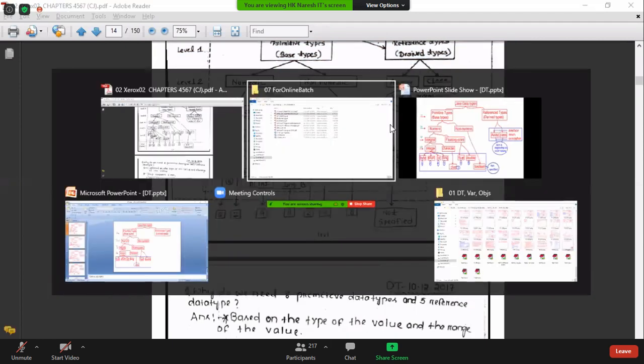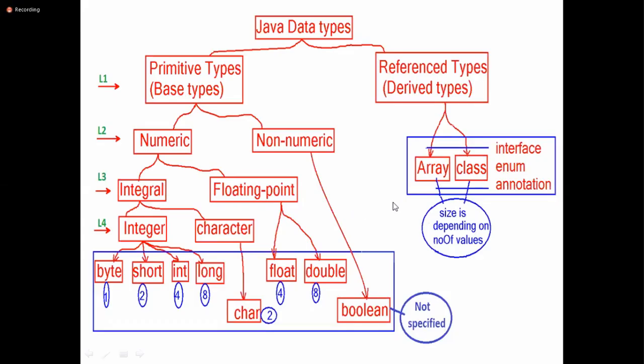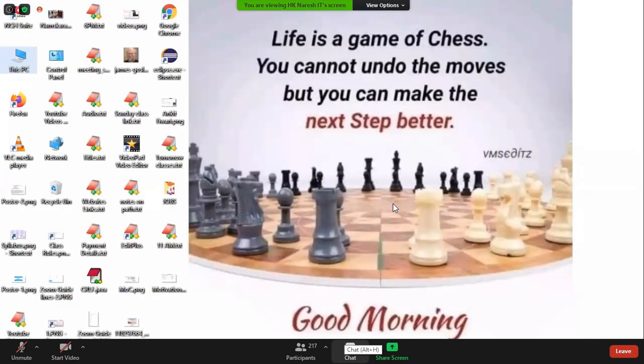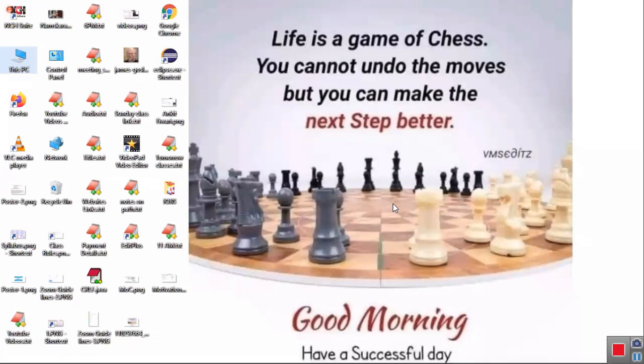Next question, from this hierarchy. Before going to the next one, first recollect: just visualize, close your eyes and visualize the hierarchy. Based on this hierarchy only, our entire Java is based. Close your eyes, try to speak along with me. First, what are you seeing? Java data types are divided into two types: primitive data types and reference data types. Primitive data types divide into two types: numeric and non-numeric.